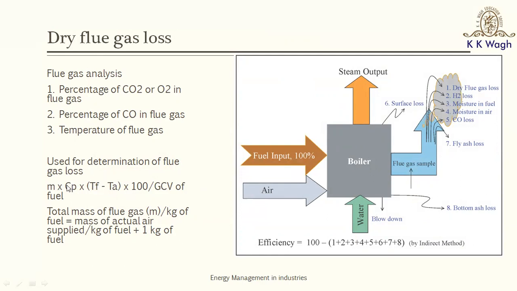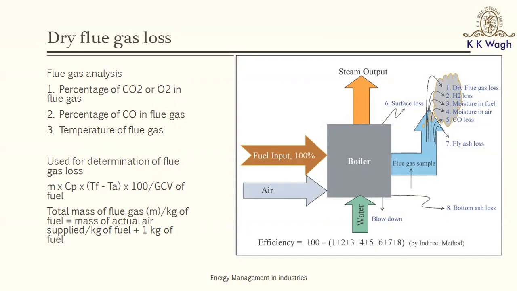For calculating Cp, Cp has to be estimated, or you can assume the value of Cp for the flue gases as around 1.1. The temperature of the flue gases can be estimated by thermocouples. Ambient temperature can also be noted down. What is important is to estimate the mass of flue gases. Now, if you look at the energy balance on the fuel side for the boiler, you would know that the flue gases are formed because of combustion of the fuel in the ambient air which is being supplied. So the mass of fuel plus the mass of the actual air supplied would help us calculate the mass of the flue gases generated. And how do you calculate the mass of actual air supplied?